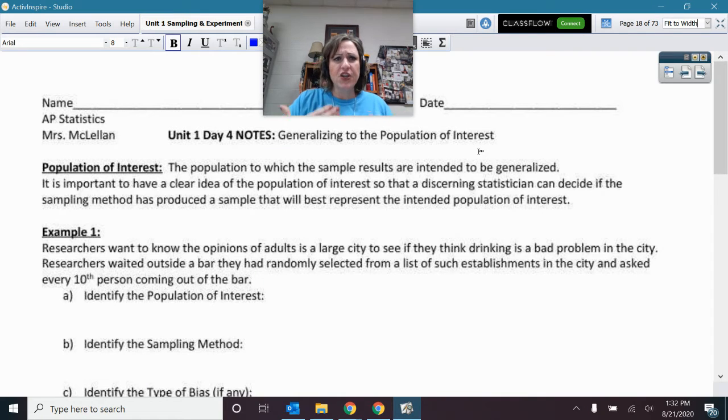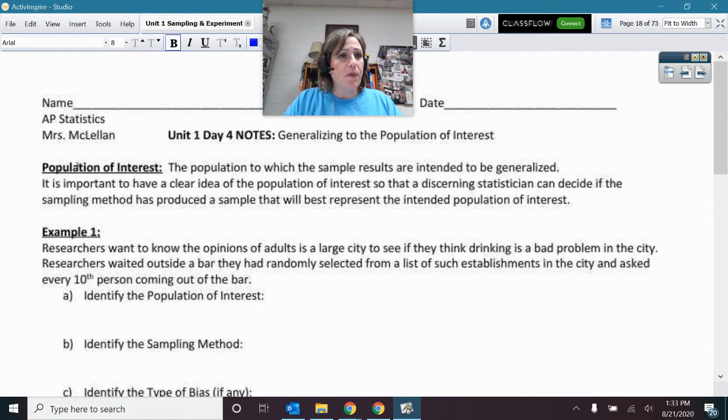So the key here is that you have to have a clear understanding of what population you're talking about. Is the population just Miss McClellan's students? Is the population all of Aledo ISD? Is the population that you're wanting to make a generalization about just Aledo High School? Or is it Texas? What group are we generalizing to?